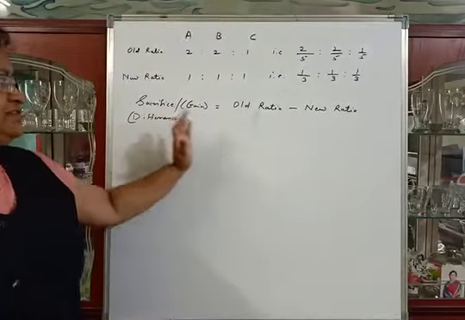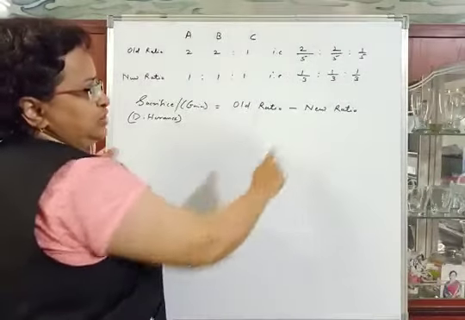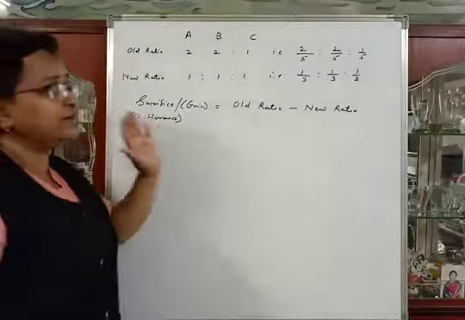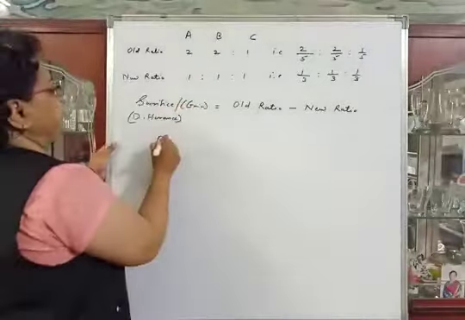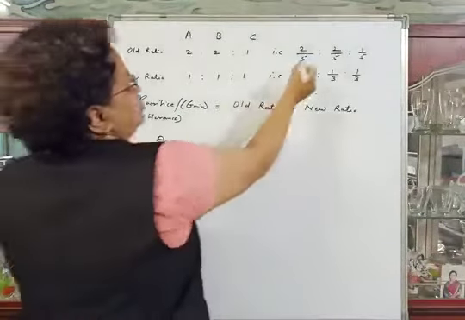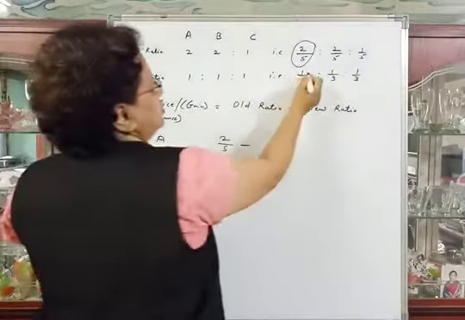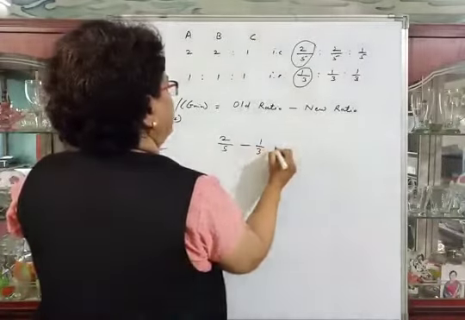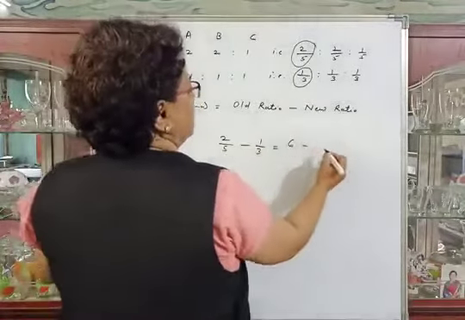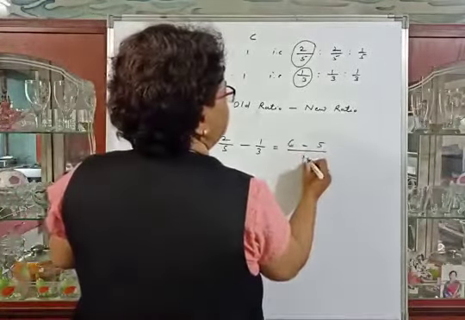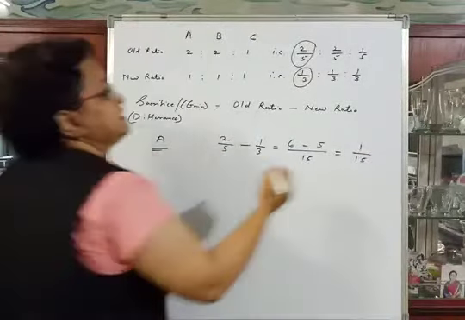Sacrifice, to calculate sacrifice or gain, we have to deduct new ratio from old ratio. Therefore, sacrifice ratio is equal to old ratio minus new ratio. We are calculating difference between old ratio and new ratio. First for partner A, his old ratio is 2/5 minus his new ratio is 1/3, is equal to 3 2s are 6 minus 5 1s are 5 divided by 5 3s are 15, that is 1/15, which is positive, that means sacrifice.